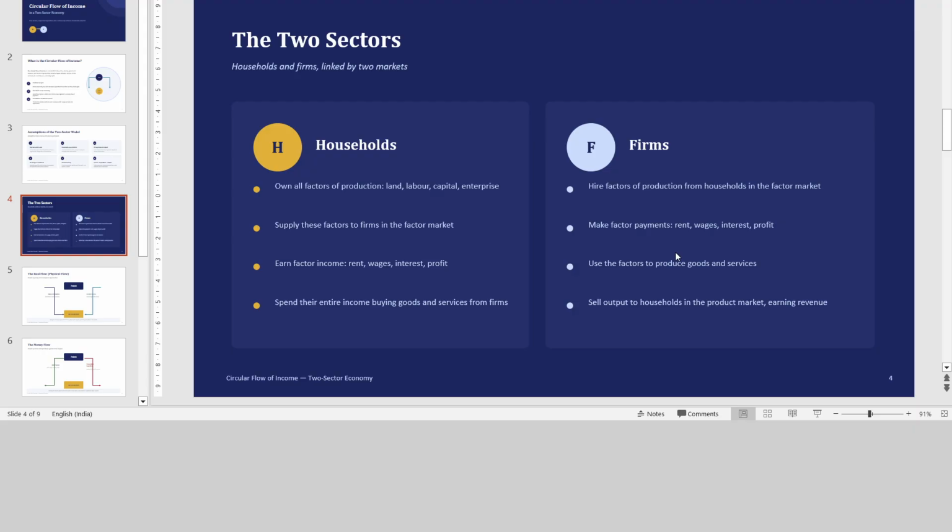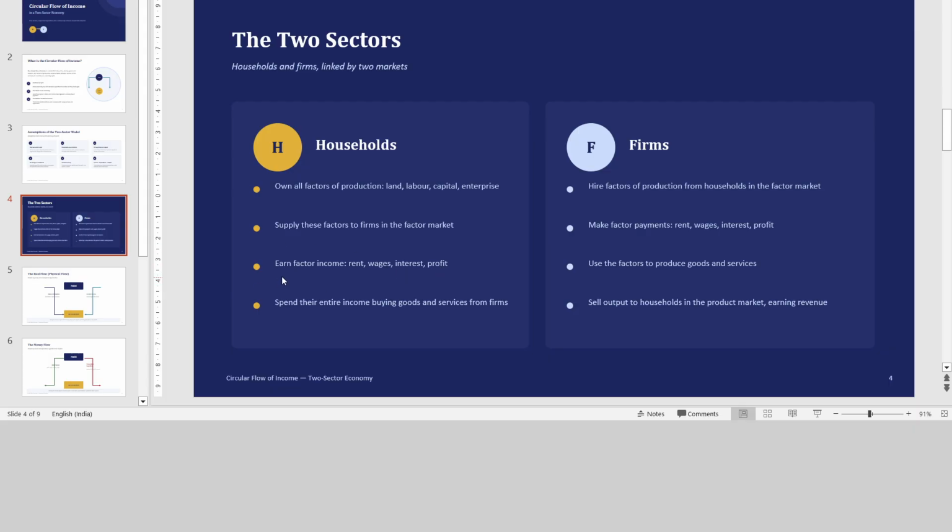Now, the two sectors: household sector and firm sector. The household sector owns all factors of production: land, labor, capital. These are supplied to firms through the factor market, and the factors earn factor income. Land earns rent, labor earns wages, capital earns interest, and enterprise earns profit.